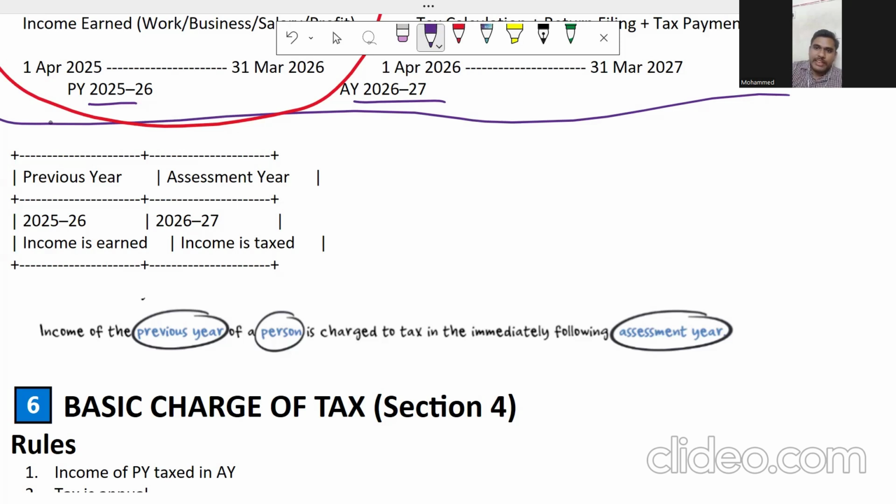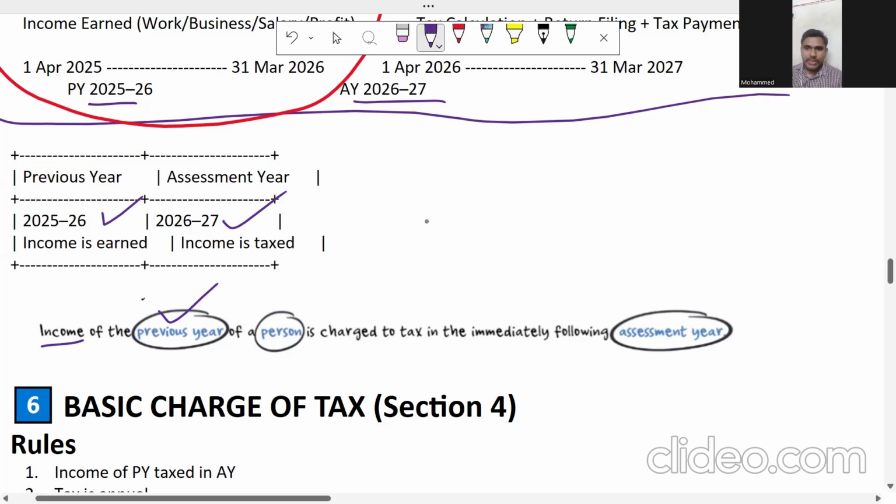You know that I will discuss about the income. I have discussed about previous year. What is previous year from our exam point of view? Previous year is 25-26. And what is my assessment year going to be? Assessment year is going to be 26-27. Previous year is nothing but the year in which income is earned. Assessment year is nothing but the period immediately after.